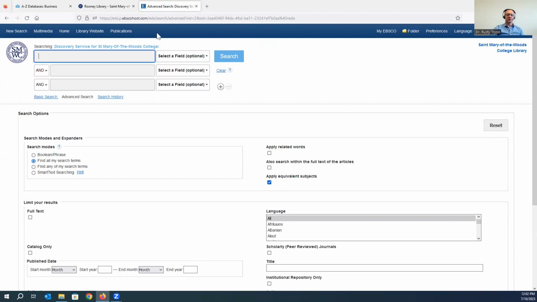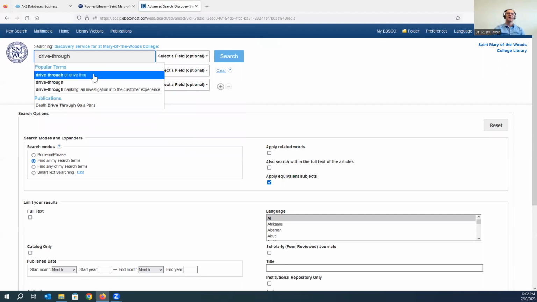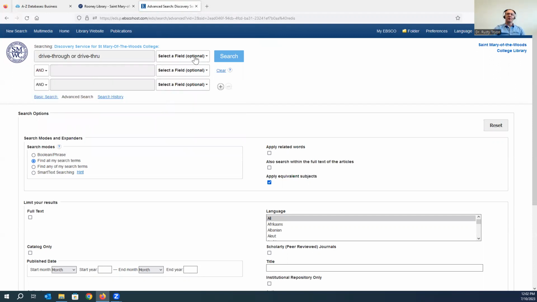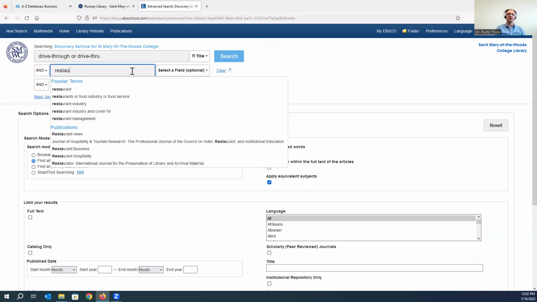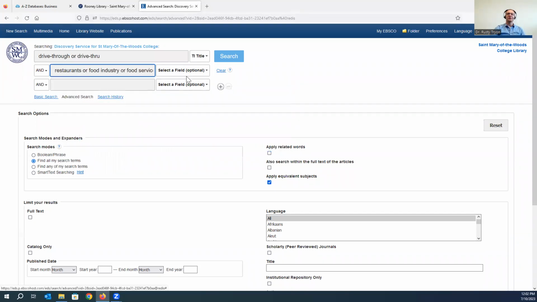So what we're going to do in this search is replicate exactly what we did when we were searching in just those handful of databases. We'll insert the term drive-through and limit that to be in the title of the article. And then we'll focus this on the particular industry, which is restaurants or food industry or food service. Again, that can show up anywhere in that result list, so we'll leave that pretty open.